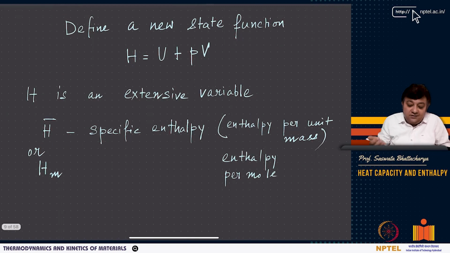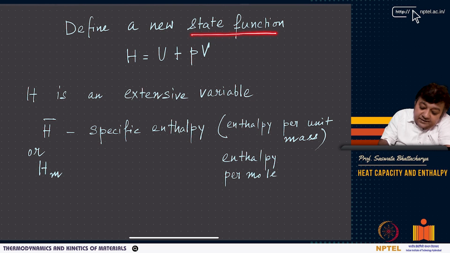So now, to make our life easy, we define a new state function. Every time we define a new state function in thermodynamics, you remember, we want to simplify our understanding or description. So we define this new state function called enthalpy, which is U plus PV, right?